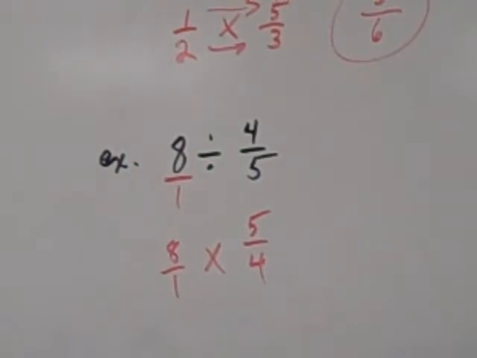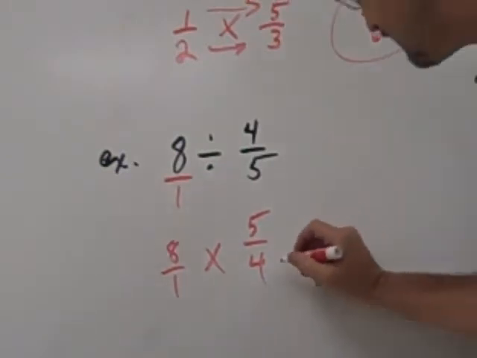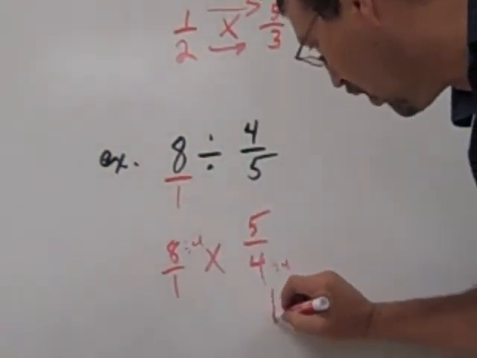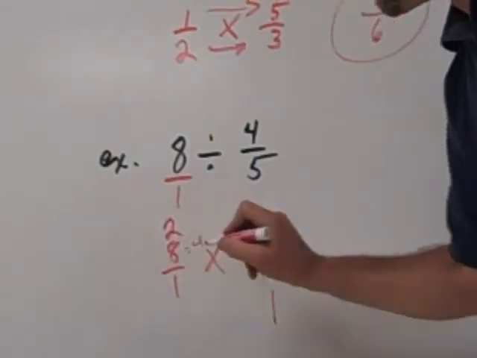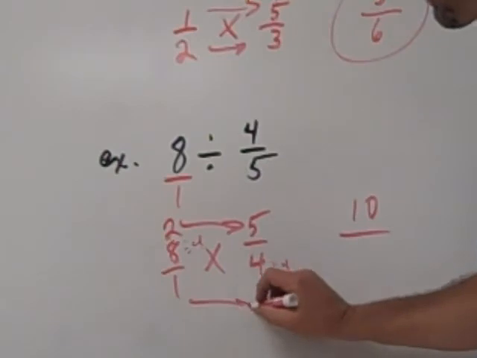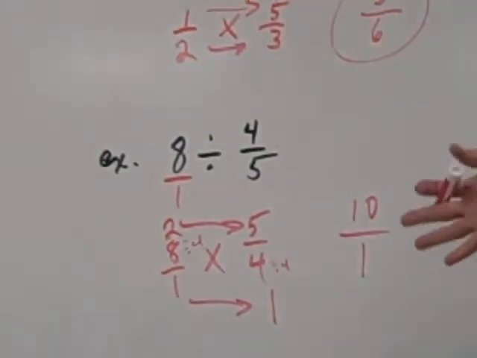Simplify. You go ahead and do it that way. I'm going to do the shortcut. I don't like big numbers. Can I divide by 4? Divide by 4. Getting a 1 and a 2. Top times top, 10. Bottom times bottom, 1.